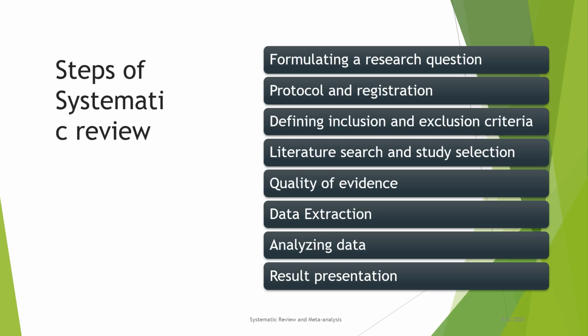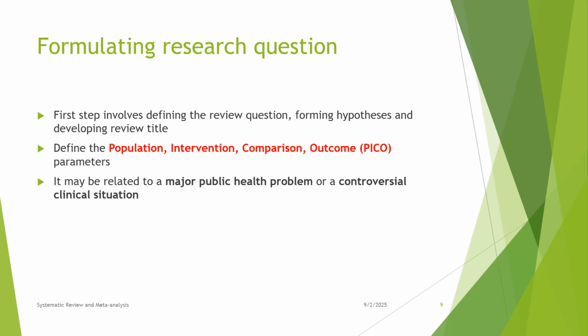Steps of systematic review. Formulating a research question, protocol and registration, defining inclusion and exclusion criteria, literature search and study selection, quality of evidence, data extraction, analyzing data, result presentation.